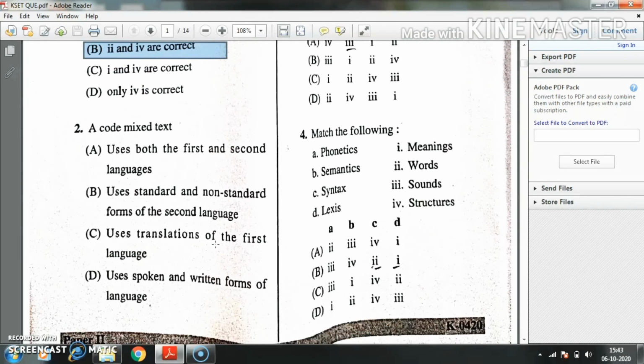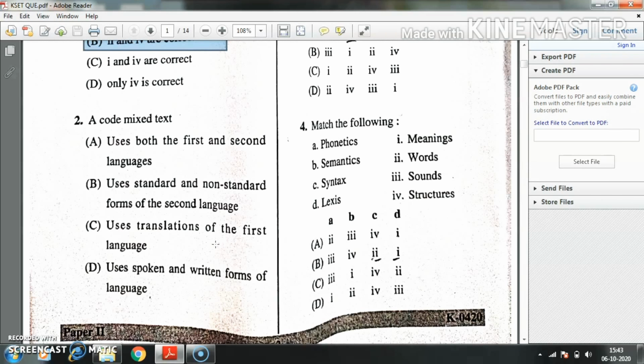Question number 2, a code mixed text. Option A, uses both first and second language. Option B, standard and non-standard form of second language. Option C, uses translations of the first language. Option D, uses spoken and written form of language. Here the right answer is, uses both first and second language.